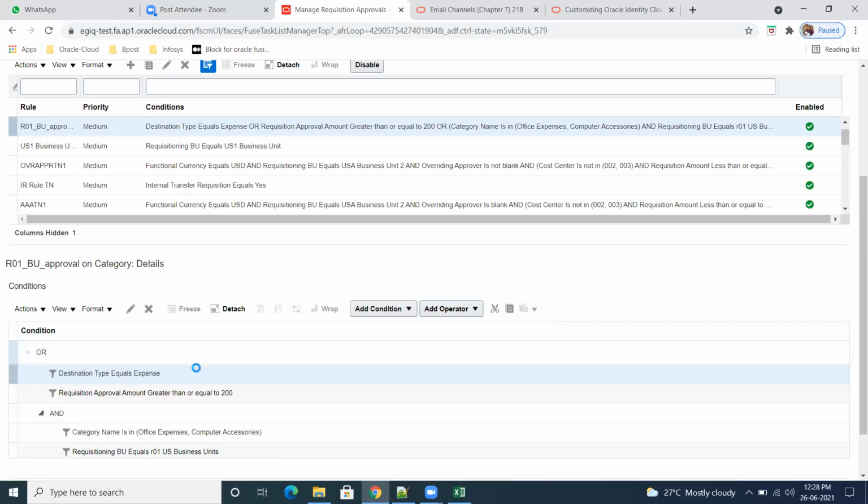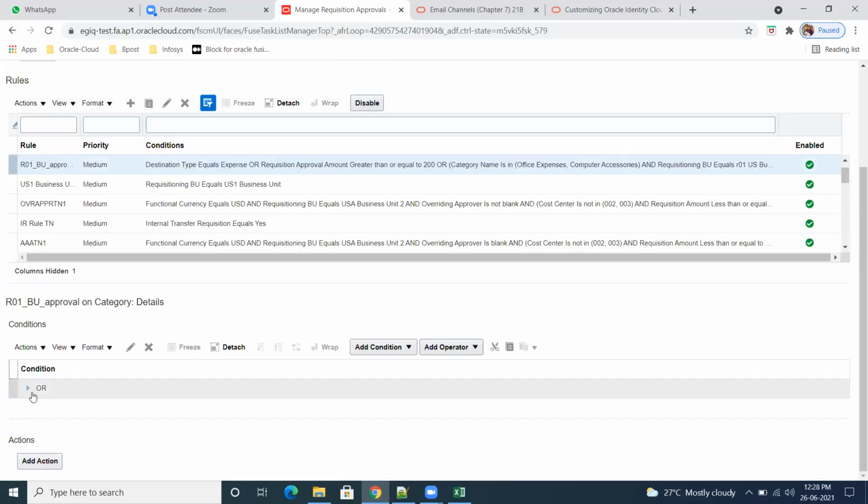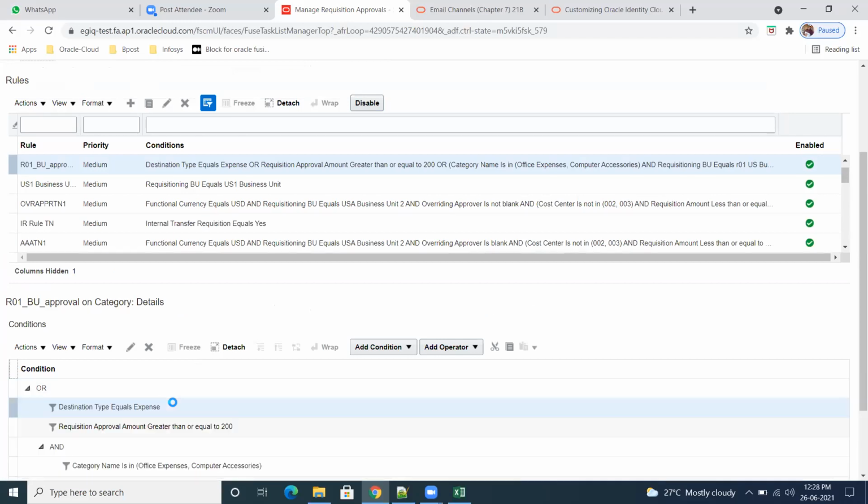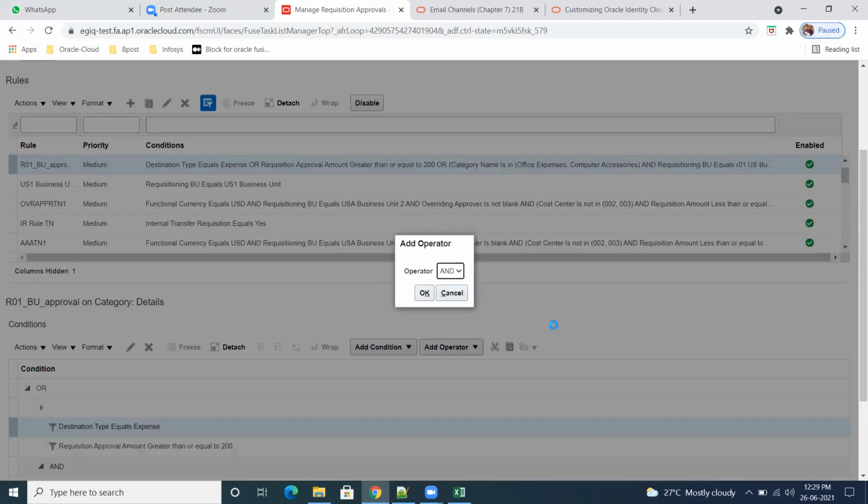Okay. Now, I want to keep this one under the end, correct? So on top you can keep it above, keep it as end.